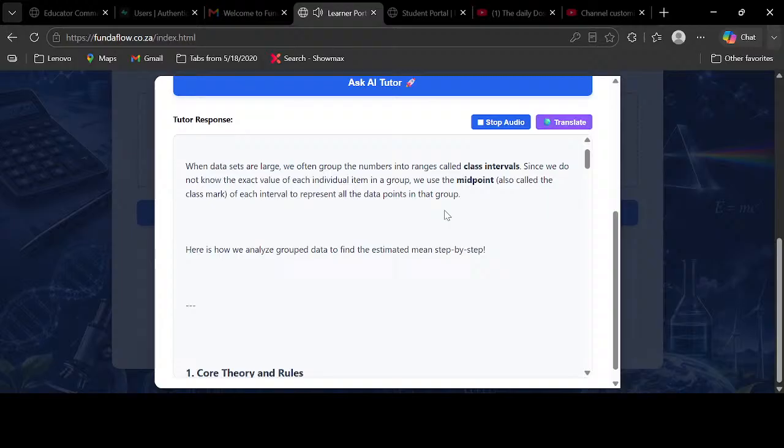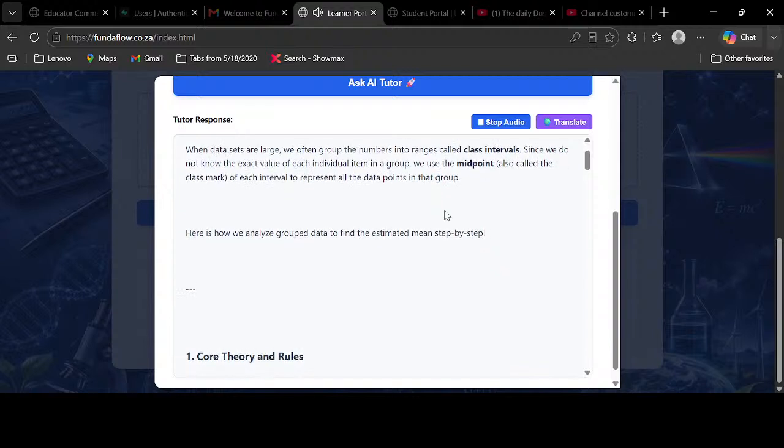Here is how we analyze group data to find the estimated mean step by step. 1. Core theory and rules. Key definitions. Class interval: the range of values that group a section of data, example 0 to 10. Frequency, f: the number of data values that fall within a specific class interval. Midpoint, x: the middle value of a class interval.